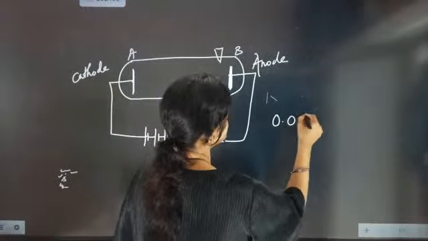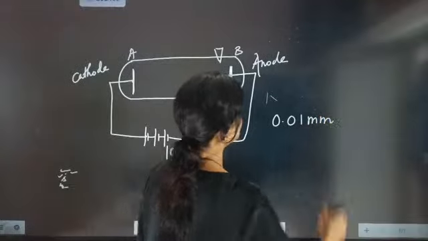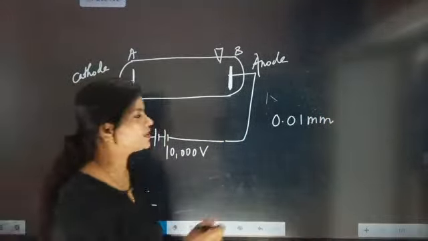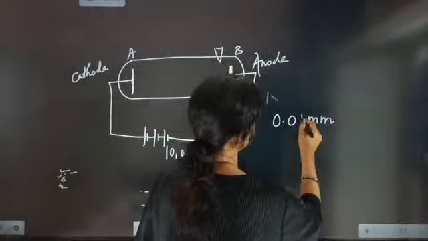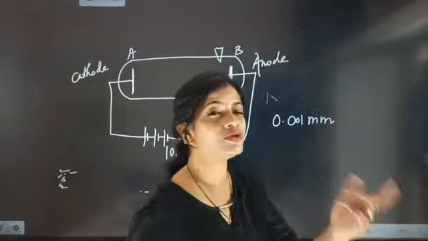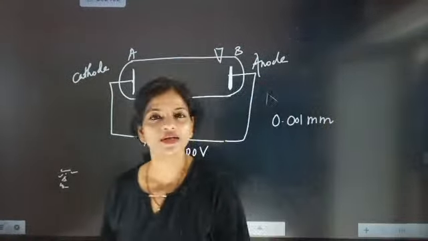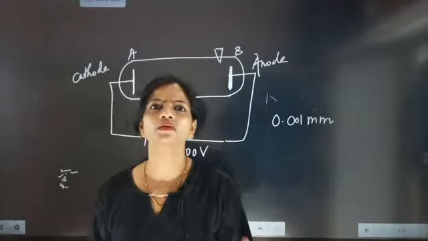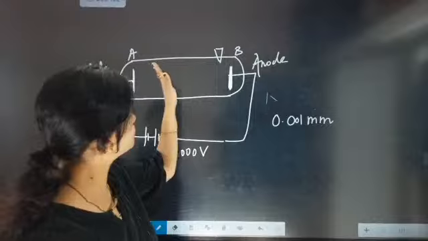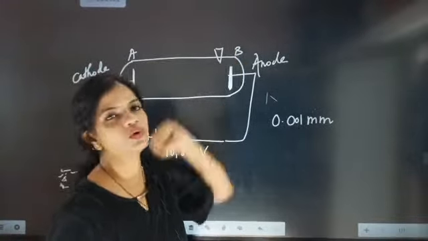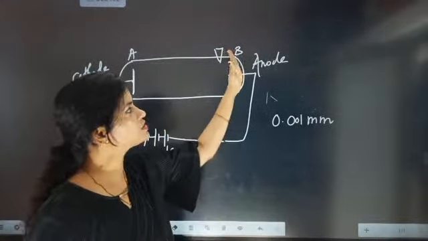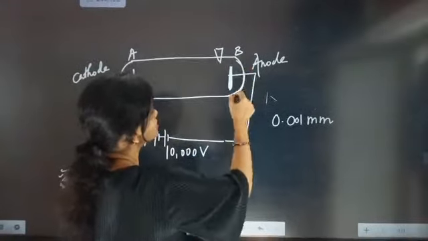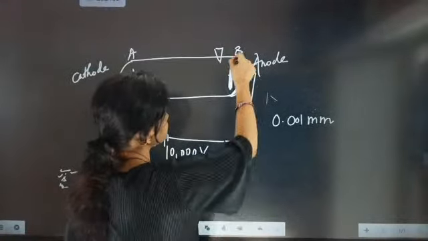When the pressure is reduced to 0.001 mm, the part opposite to the cathode started glowing. This part started glowing, not this section.